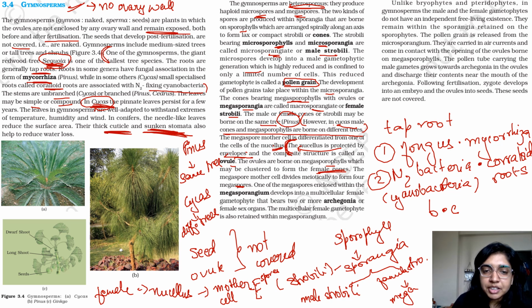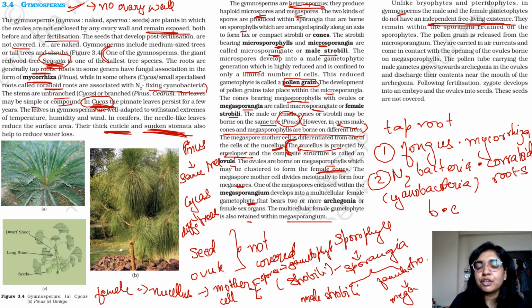One of the megaspores enclosed within the megasporangium develops into a multicellular female gametophyte. So one of the spores becomes a gametophyte that bears 2 or more archegonia or female sex organs. The multicellular female gametophyte is also retained within megasporangium. Unlike bryophytes or pteridophytes, in gymnosperms, the male and female gametophytes do not have an independent free existence. I mean, in case of your bryophyte and pteridophyte, the gametophytic stage had an independent existence, right? In case of your bryophyte, the dominant stage itself was the gametophyte.